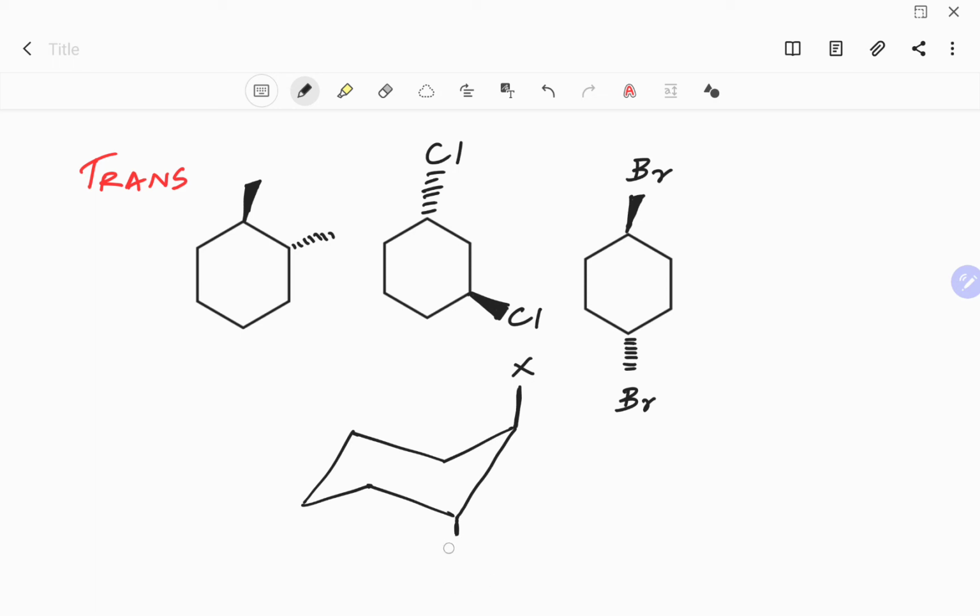Let's take the axial position. So let's say one substituent here and the other substituent is right here. So this will also be trans. If you want to take a different carbon, let's take this carbon right here. In here the X group is going down, right? So the other group should be coming up. So this is trans.